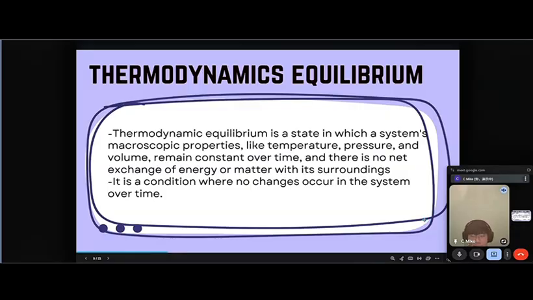In this slide, I will talk about thermodynamic equilibrium. Thermodynamic equilibrium is a state in which a system's macroscopic properties like temperature, pressure, and volume remain constant over time, and there is no net exchange of energy or matter with its surroundings. It is a condition where no changes occur in the system over time.